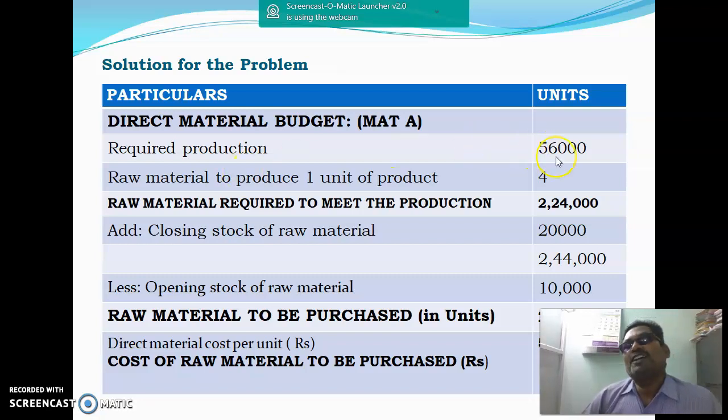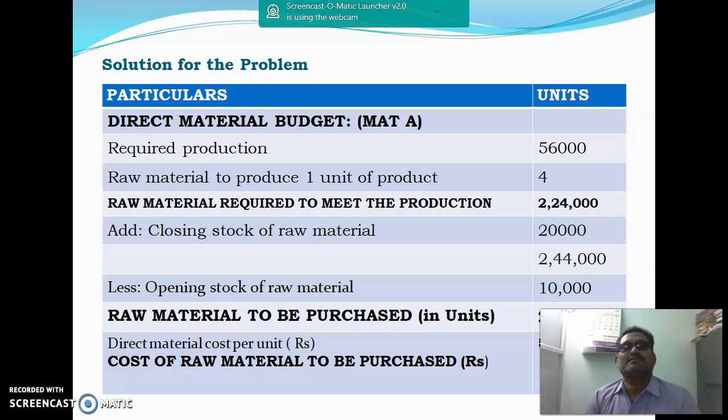The raw material required to produce 1 unit of the product is 4 units of material A. So the total raw material required to meet the production is 2,24,000.